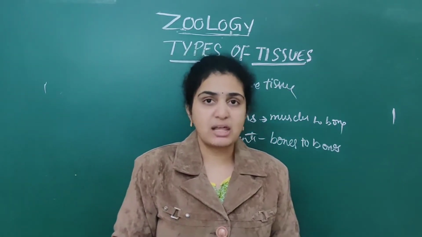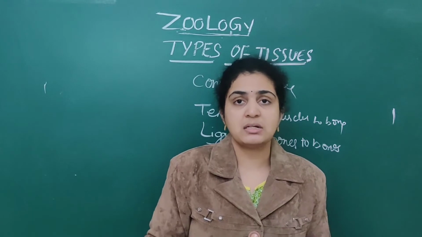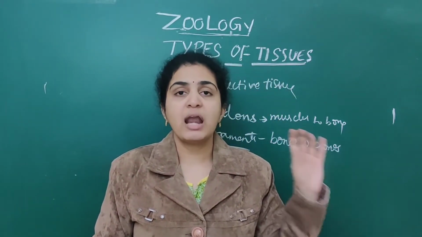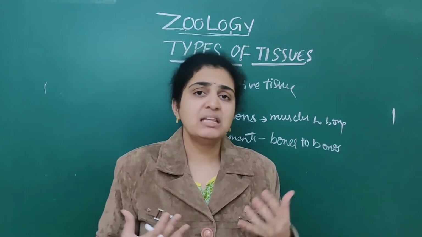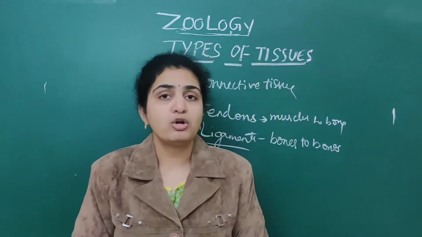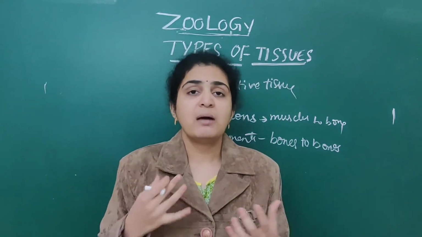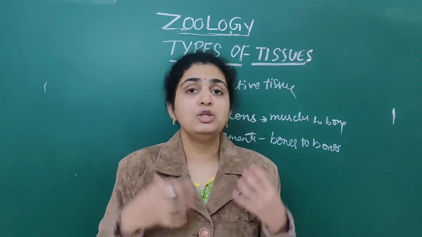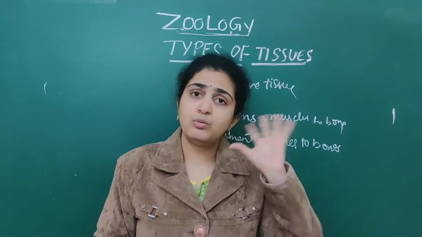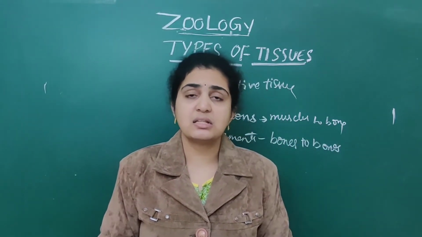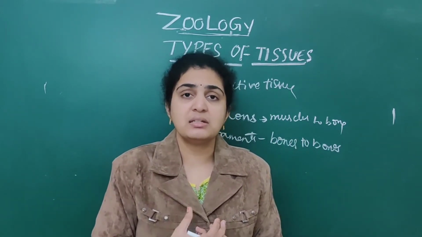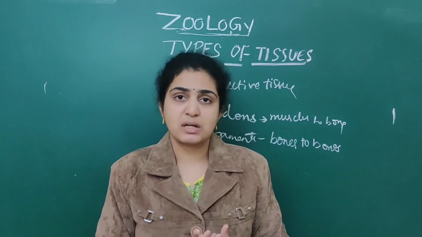Next, what are the specialized connective tissues? There are three types: cartilage, bone as well as blood. The main thing we discussed about cartilage is that it contains chondroitin salts. Bones contain numerous calcium levels. Numerous times in NEET they ask what structures are present in cartilage as well as bones.